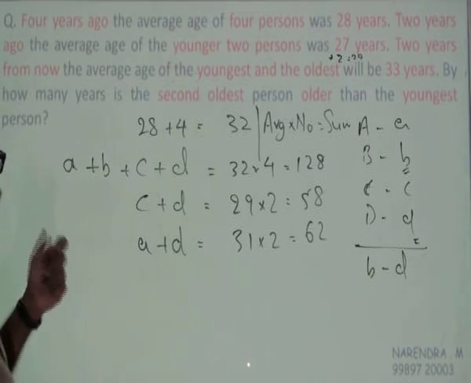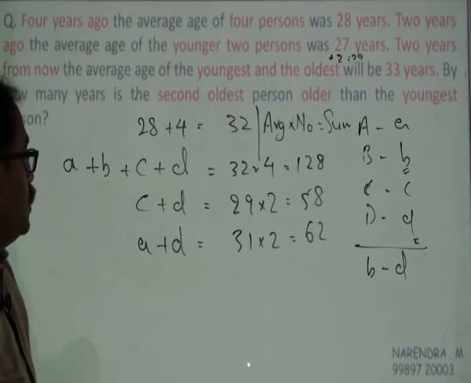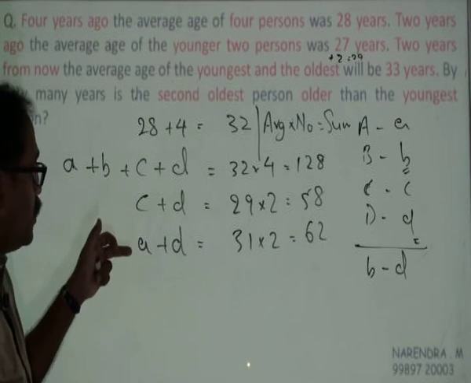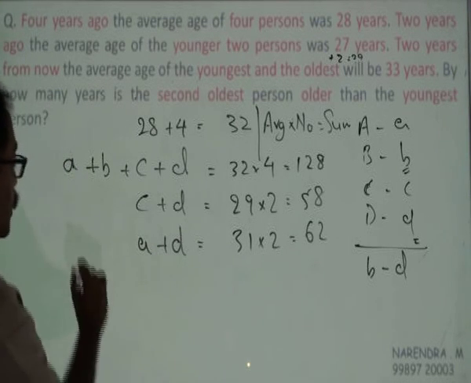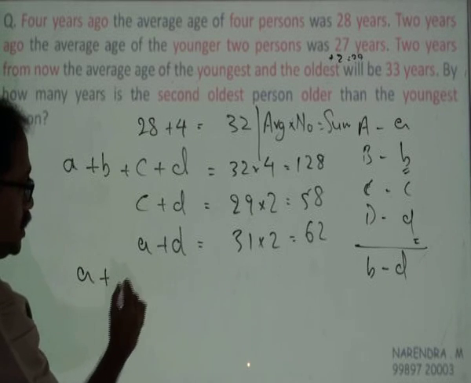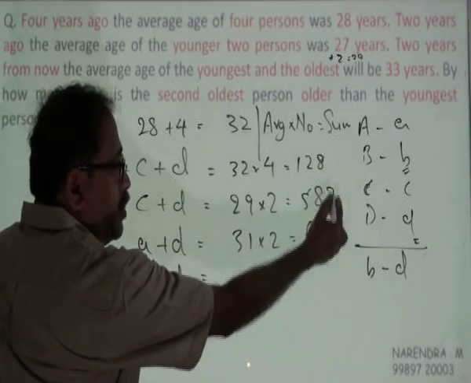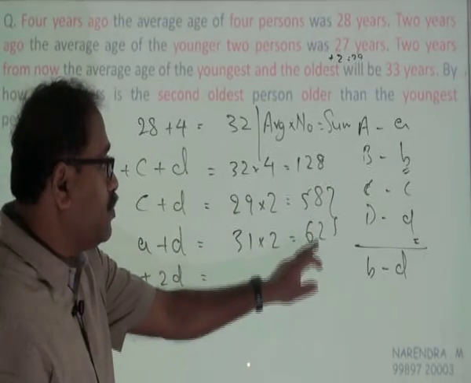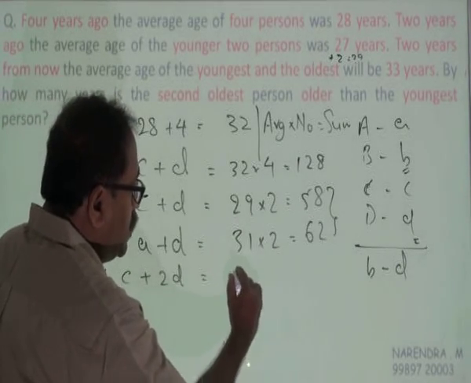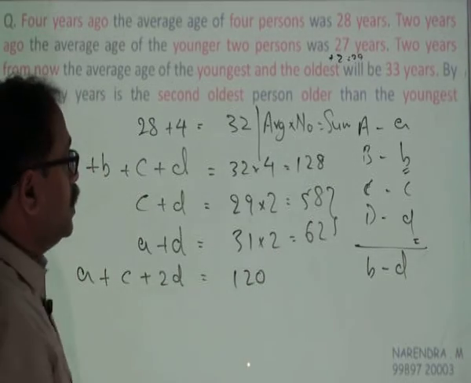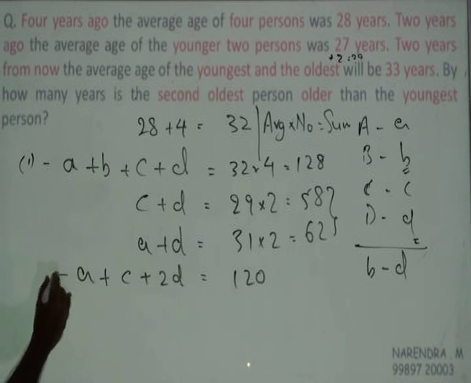Okay, now look at this. A plus B plus C plus D is 128. If I add the other two equations, then I get A plus C plus 2D, which is equal to the sum of these two, that is 62 plus 58, that's 120. So this is equal to 120. Let's take this as the first equation and this as the second equation.